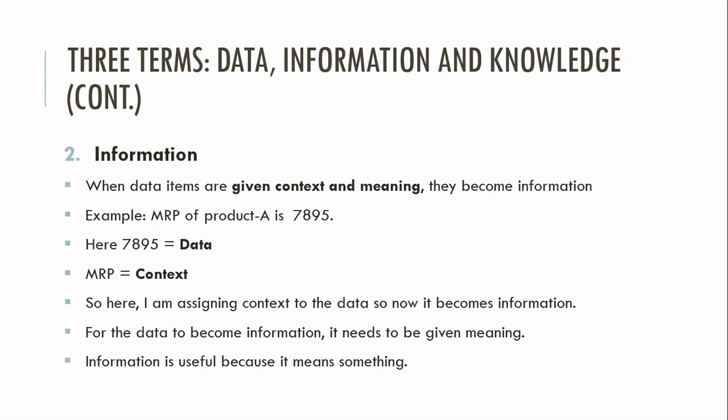So now this number got some meaning. Here data is 7895 and the meaning or the context is MRP of product A. So here I am assigning the context to the data, so now it becomes information. For the data to become information, it needs to be given a meaning. Information is useful because it means something. Now let's move on to our third term.